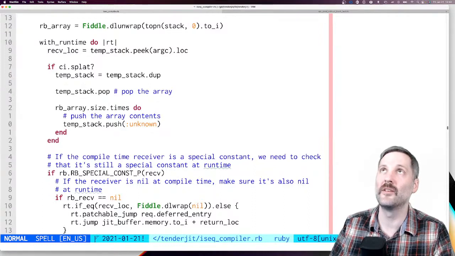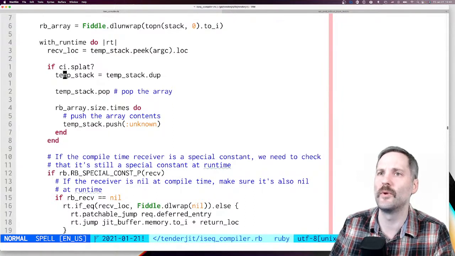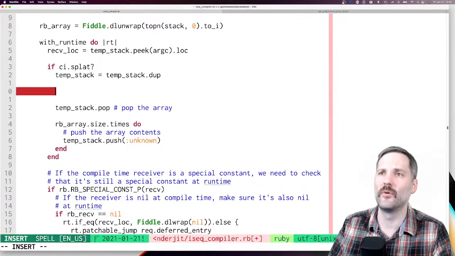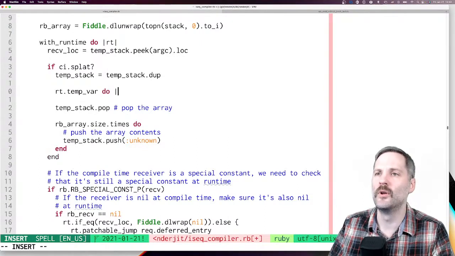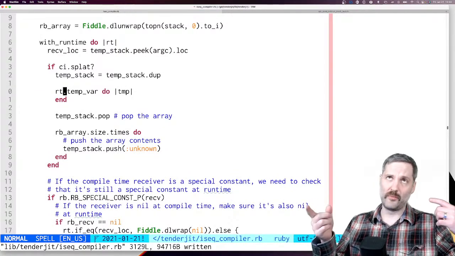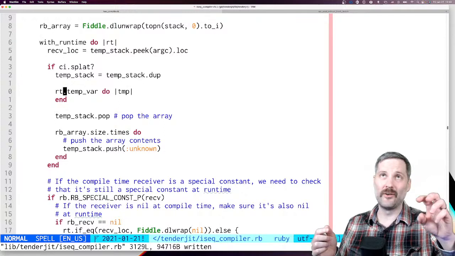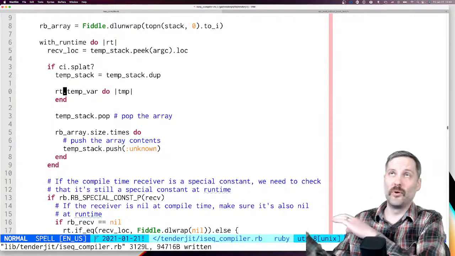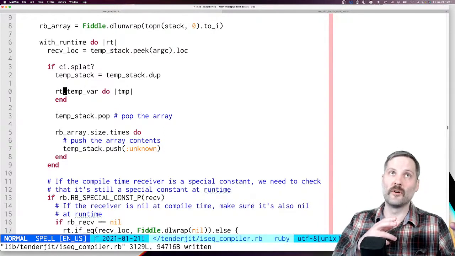We've got to access the internals of this array. Let's do rt.temp var do temp. So we're going to create a temporary register. Basically the plan is we're going to allocate a register and put the array into that register.